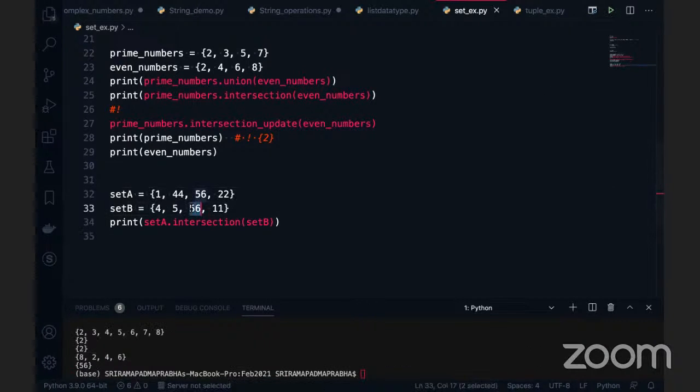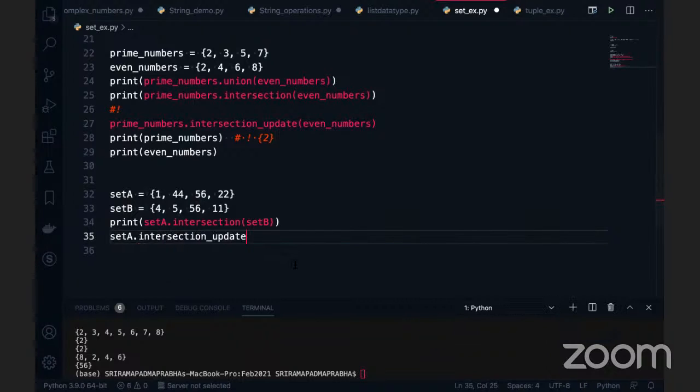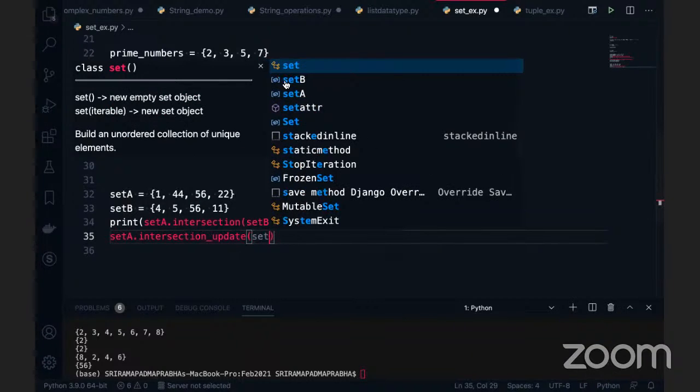But I want to update this 56 into the whole set A. I don't want this data. I want to update the intersection value into set A. That time we can go for set A dot intersection update, and we can use set B. Now what will happen?